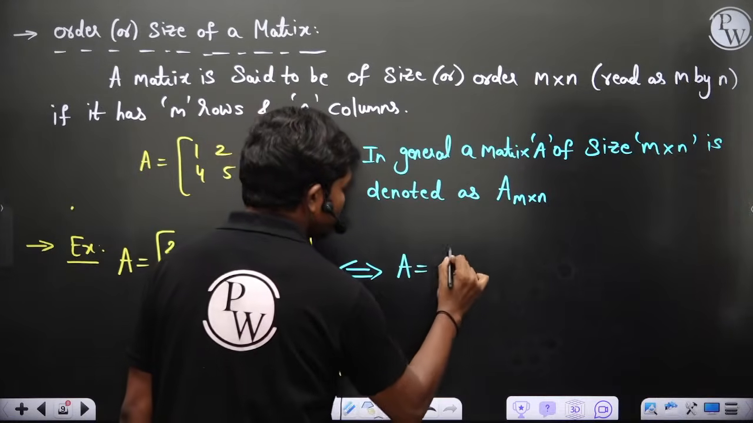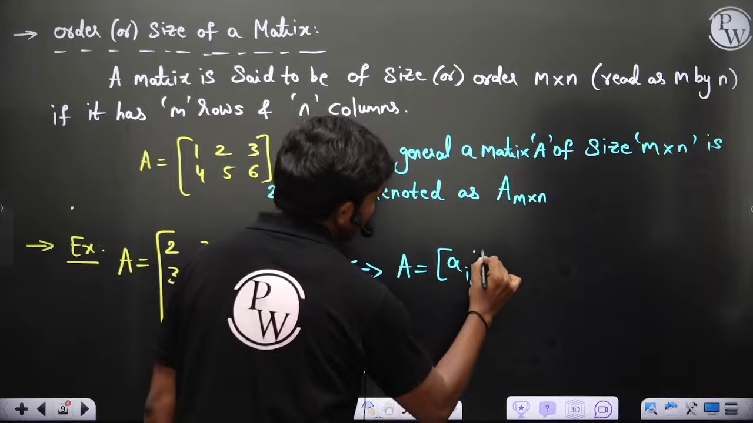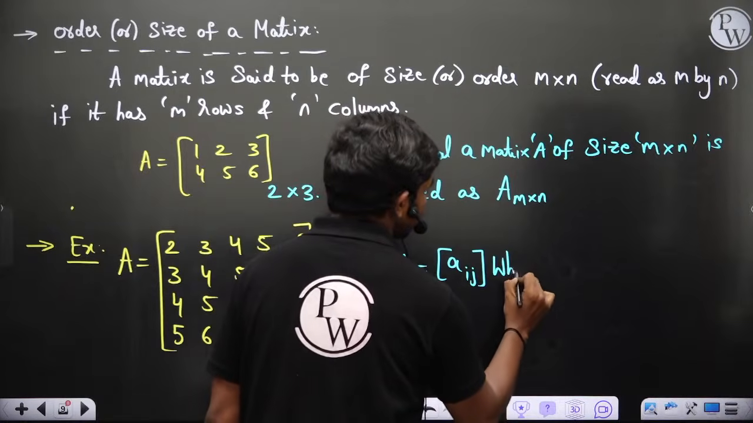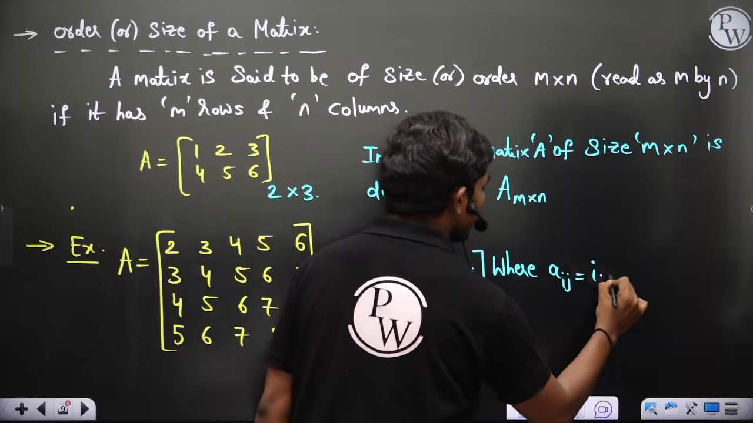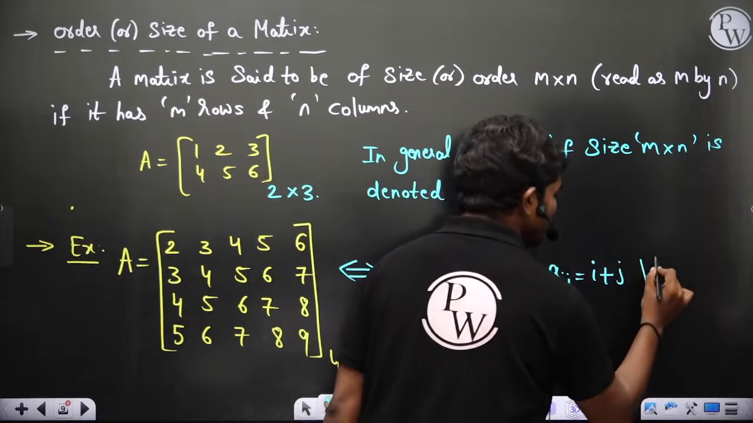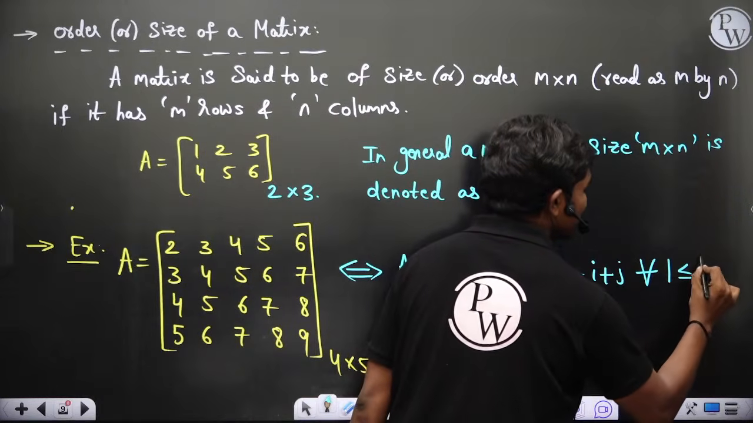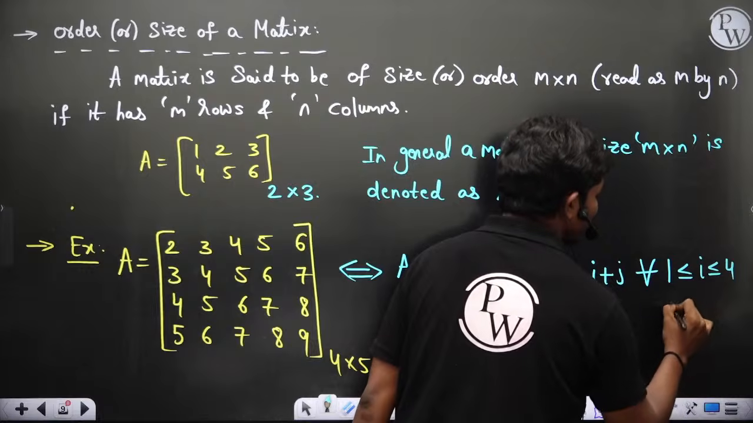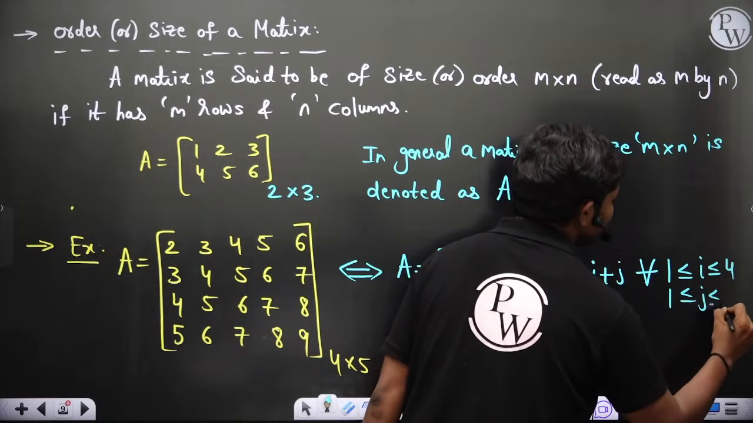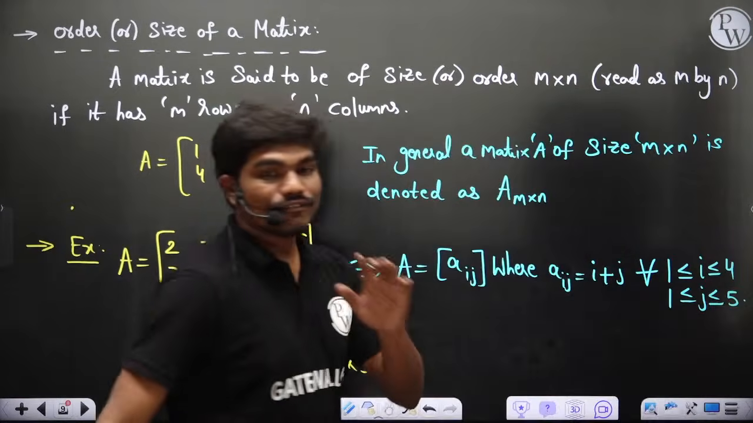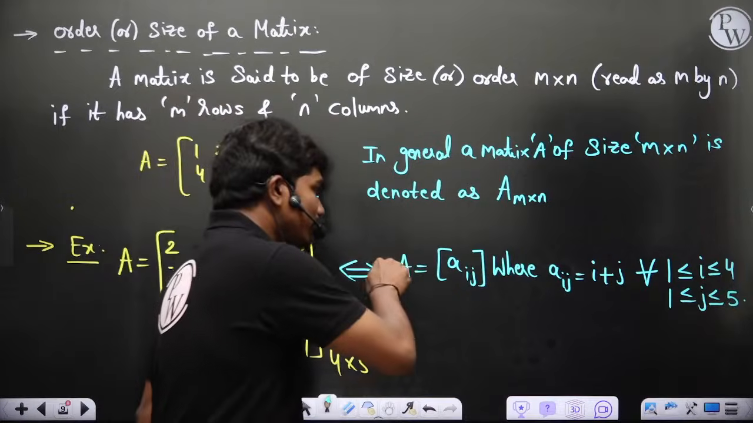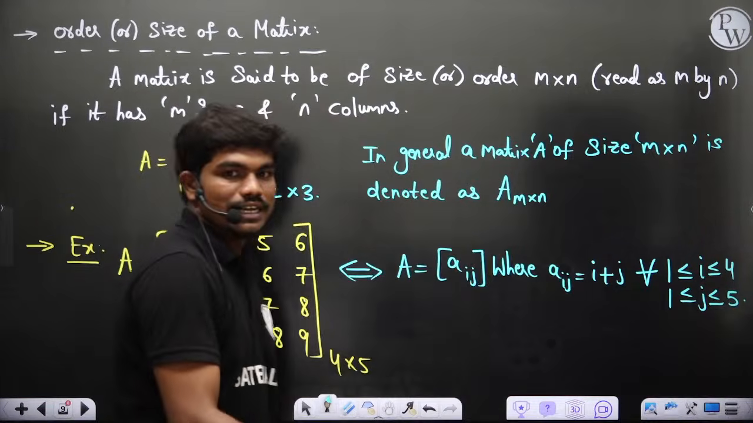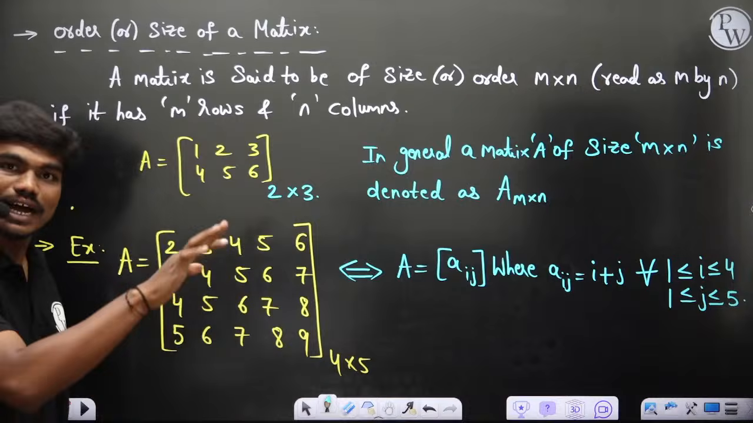A equal to Aij, where Aij is equal to i plus j for all 1 less than or equal to i less than or equal to 4, 1 less than or equal to j less than or equal to 5. Don't worry, I'll explain each and every step. Now if I write this line or if I write this matrix, both are actually the same.